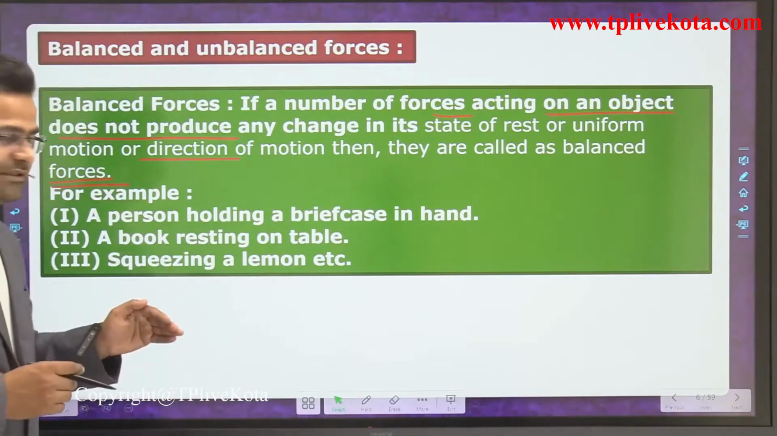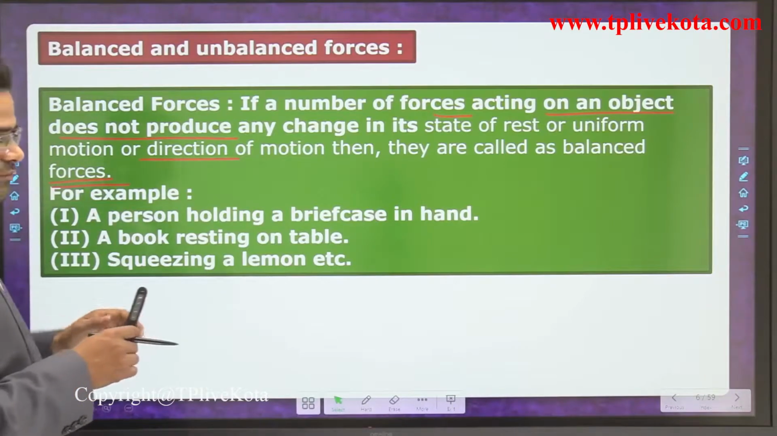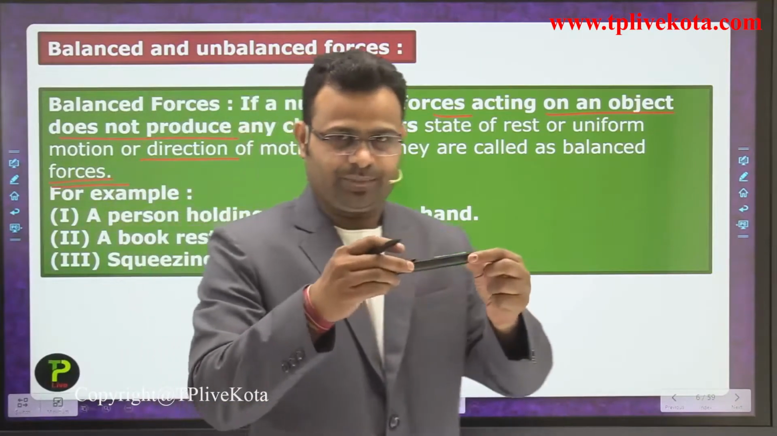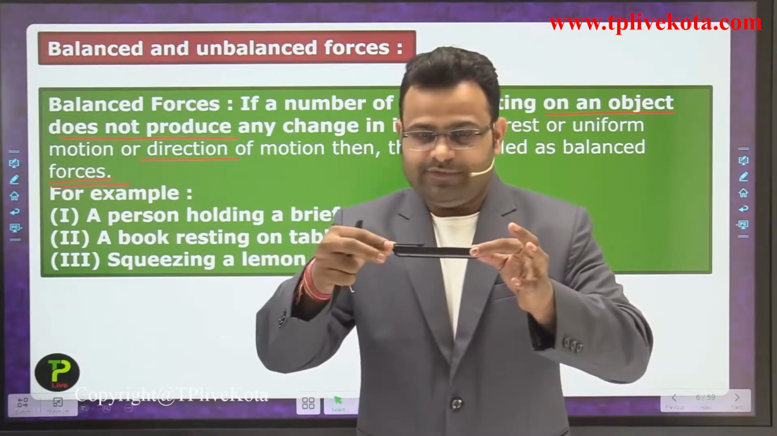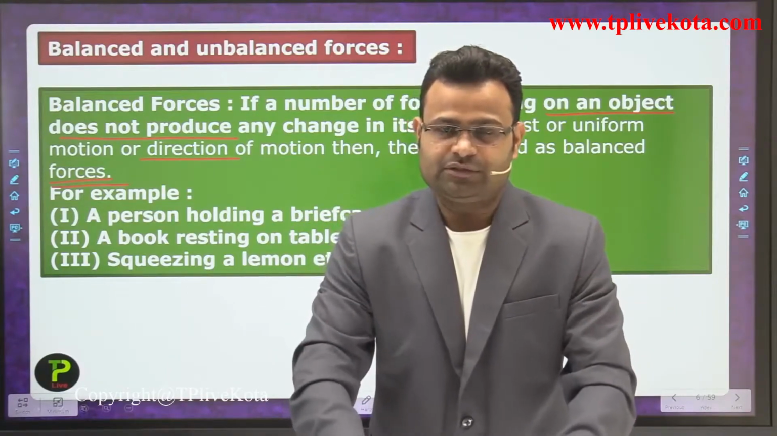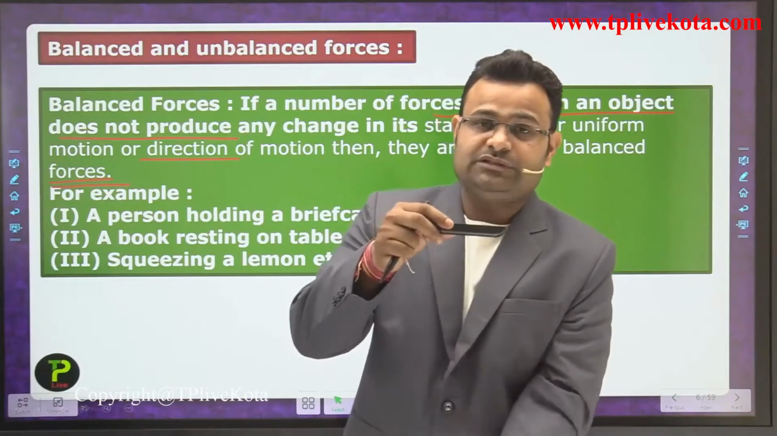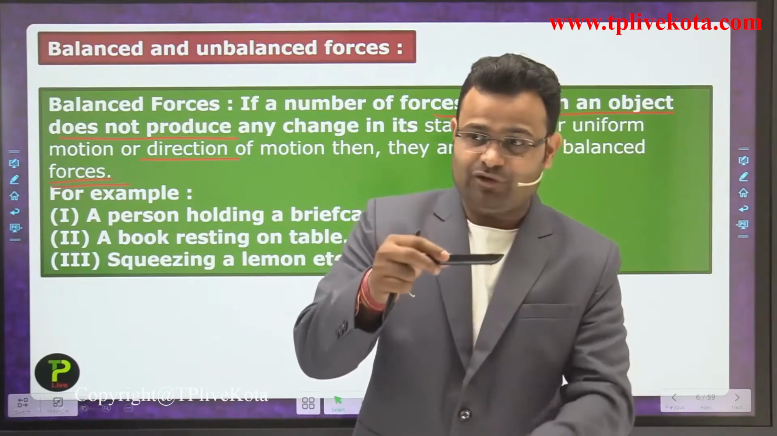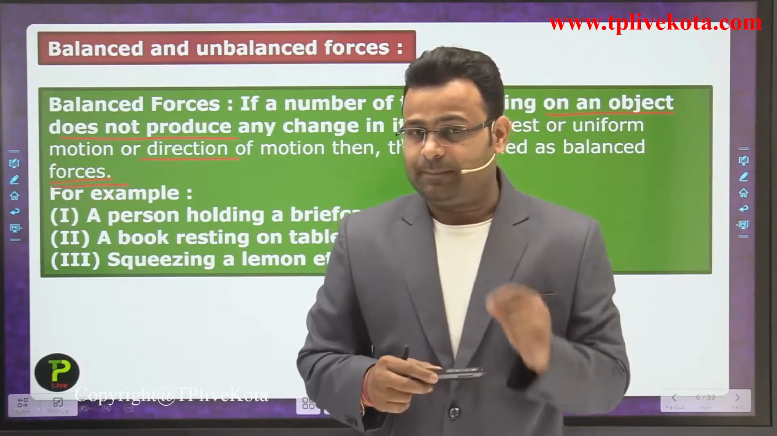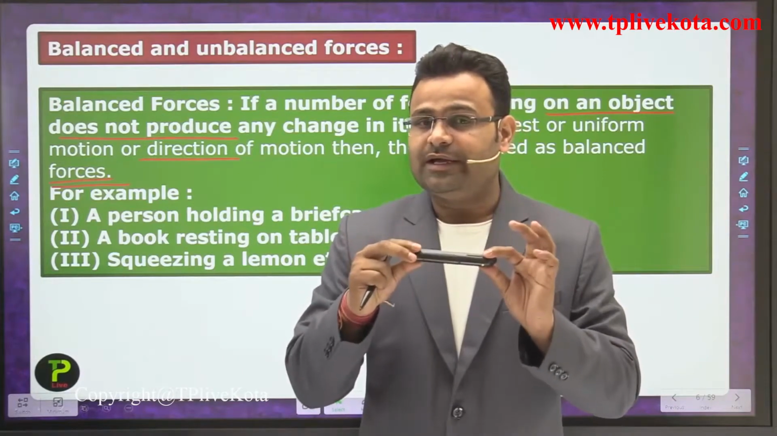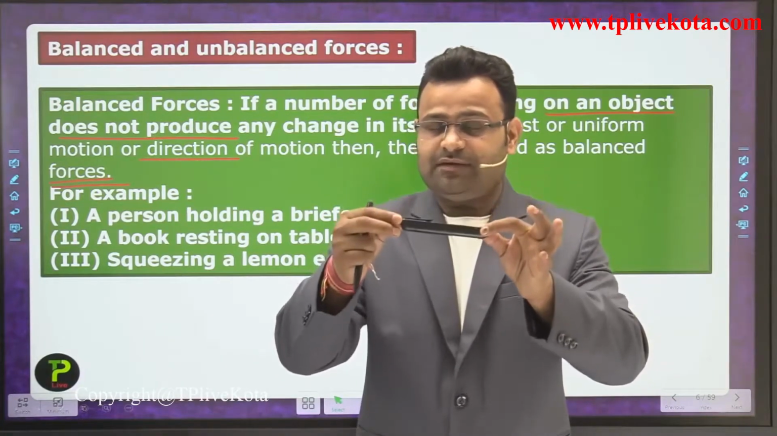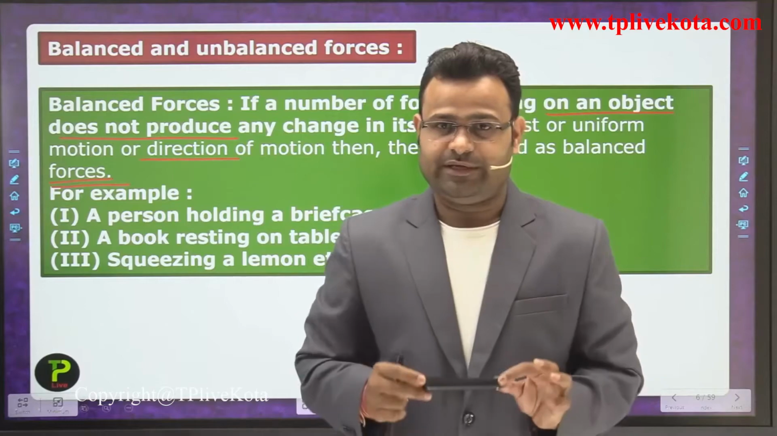What do you mean by the balanced force? Let's suppose that is the body. If you leave it, it moves in a downward direction. Why is it moving in a downward direction? Because the gravitational force is applied in one direction, that is, downward. So due to the influence of the gravitational force, it is moving downward.